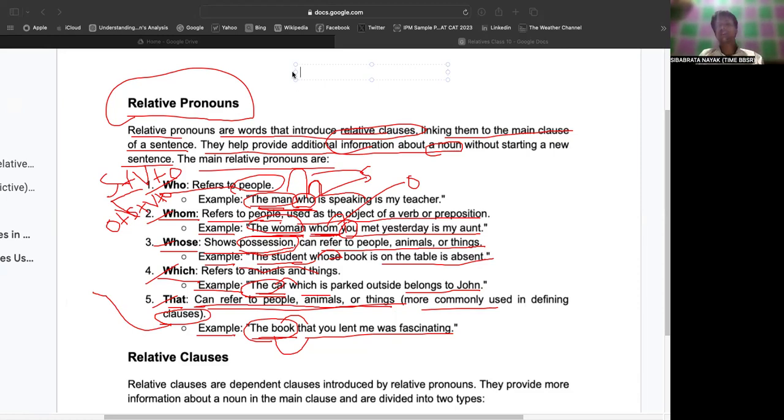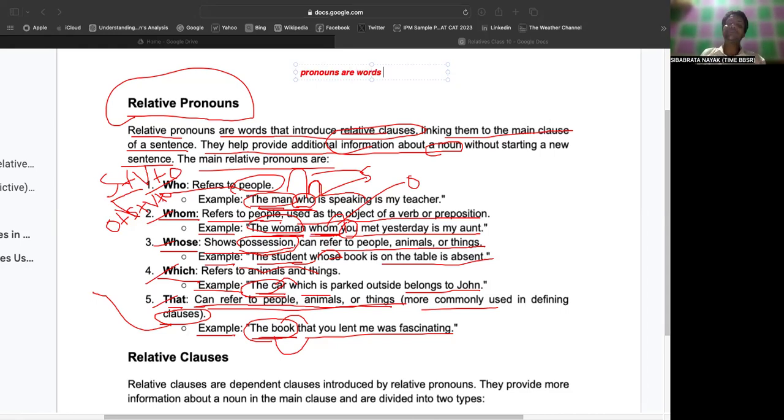Clauses are a word or a group of words that have a subject, verb, and object, but still it is not a complete sentence. Let's say if I say pronouns are words, right?